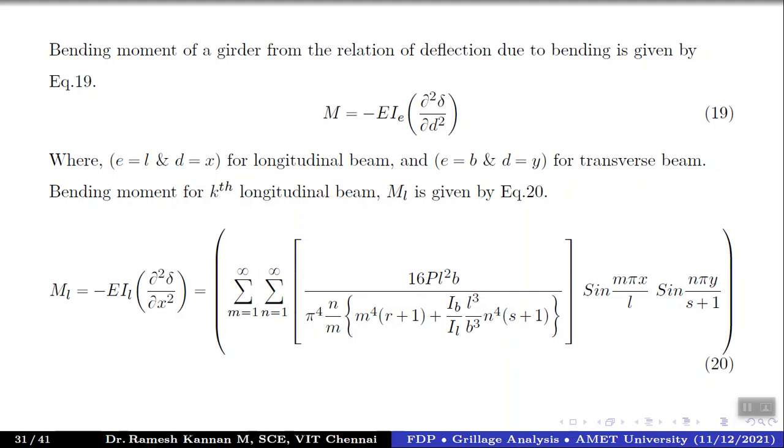So I just read out the longitudinal beam, which is this one: M_L equals summation of m from 1 to infinity and summation of n from 1 to infinity of 16 p L squared b divided by pi power 4, n by m, then m power 4 into (r plus 1) plus I_b by I_L into L cube by b cube into n power 4 into (s plus 1), right? Then sine m pi x by L and sine n pi y by (s plus 1).